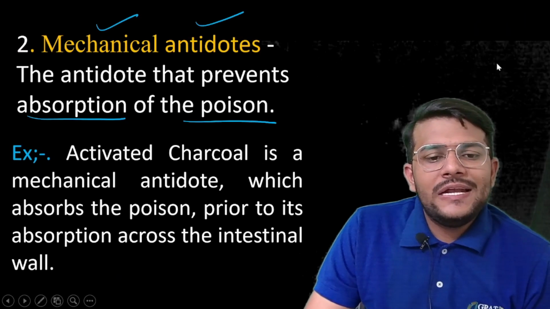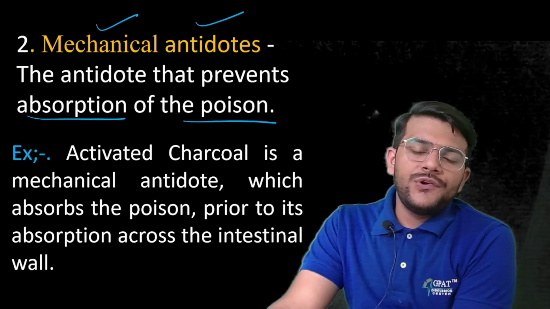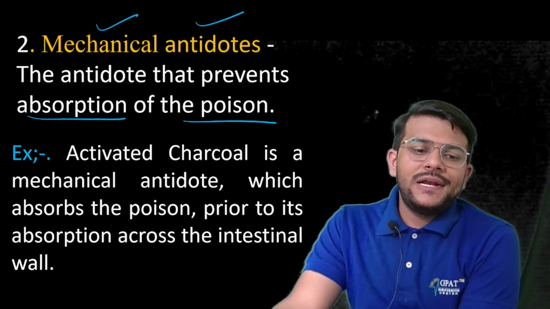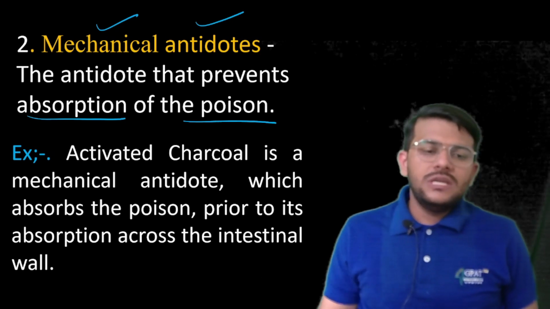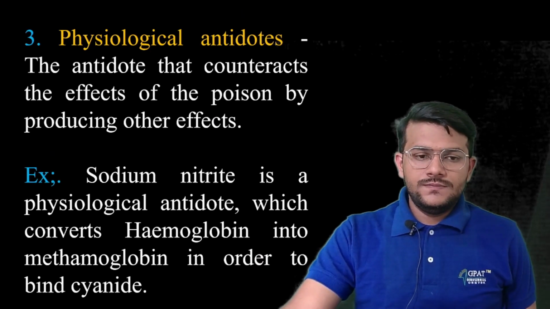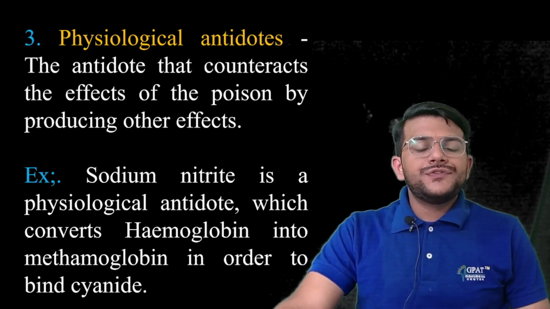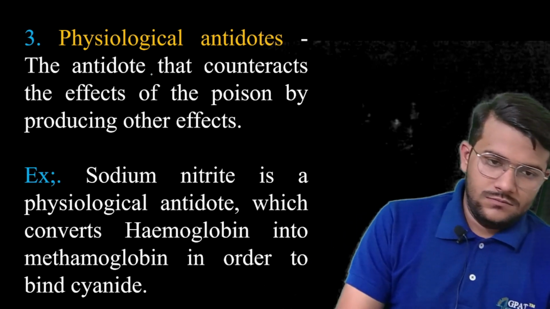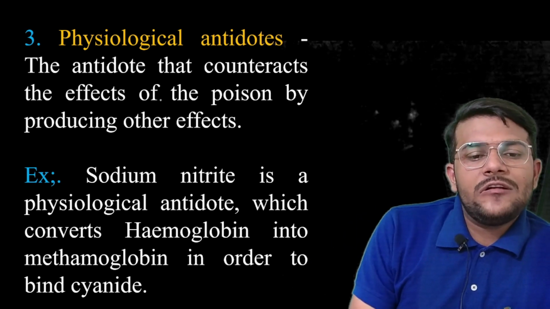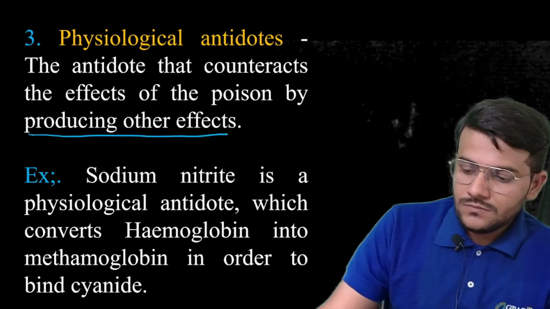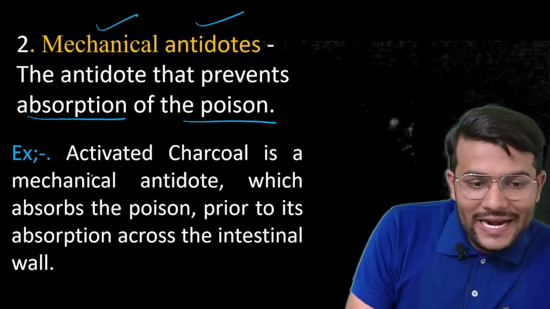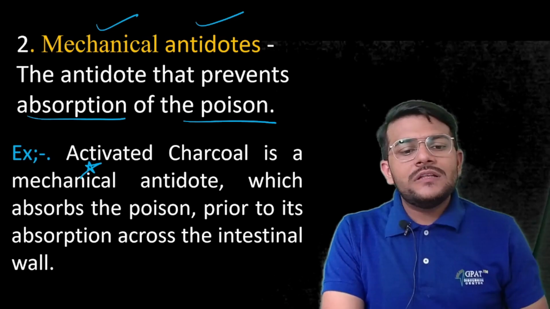Mechanical antidote, the antidote that prevents absorption of the poison. Activated charcoal is a mechanical antidote which adsorbs the poison prior to its absorption across the intestinal wall. Then we have the physiological antidote, the antidote that counteracts the effect of poison by producing the other effect. Here, activated charcoal is mechanically absorbing the poison.